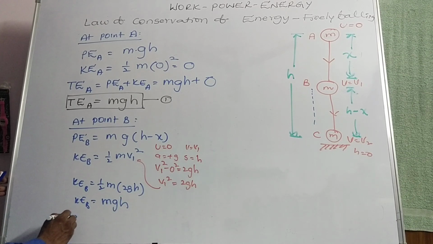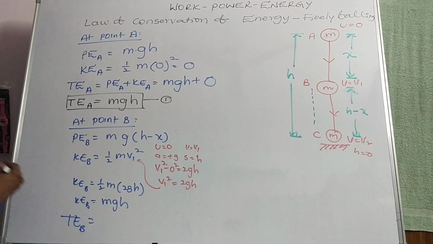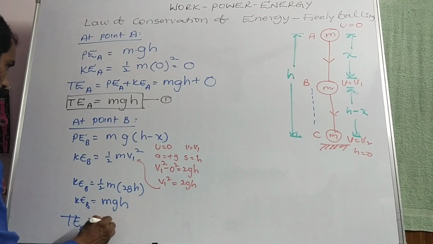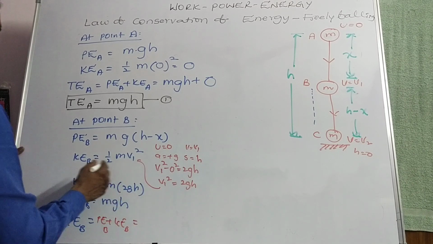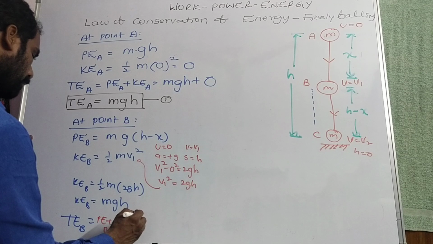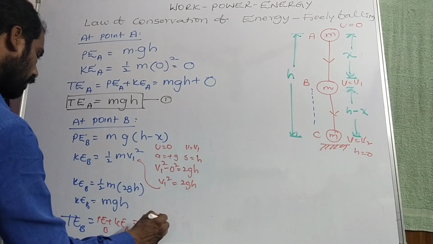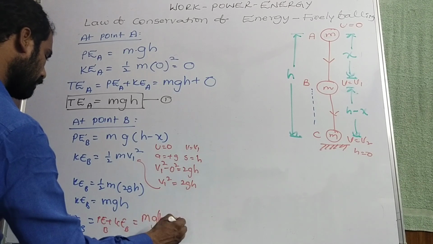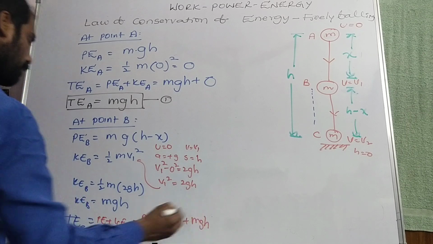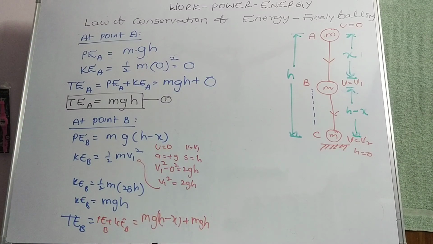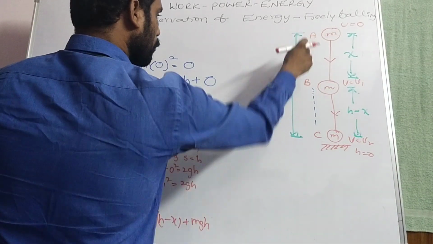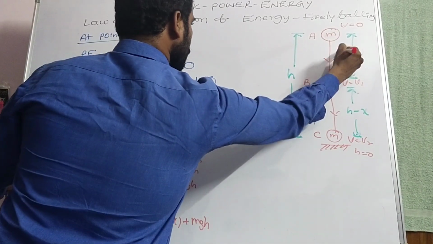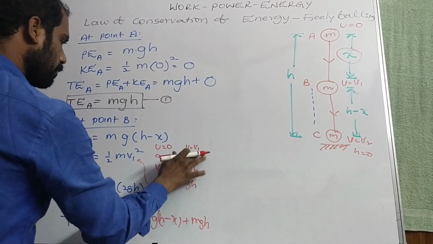So total energy at B is equal to potential energy plus kinetic energy at B. Potential energy at B is mg into h minus x, plus kinetic energy. Oh sorry, it's from A to B only, so A to B is nothing but x only. Sorry, it's a mistake there.